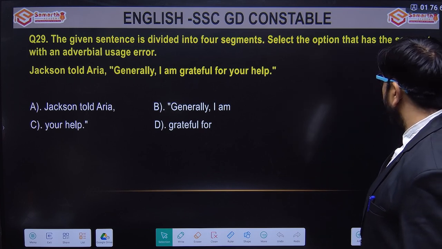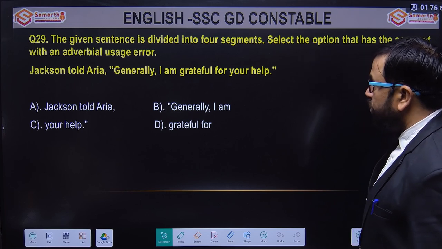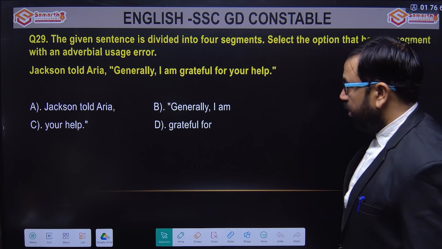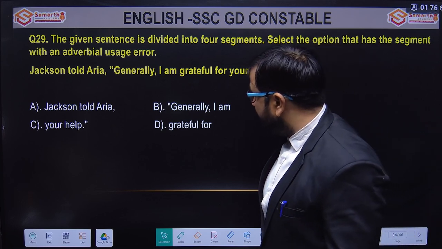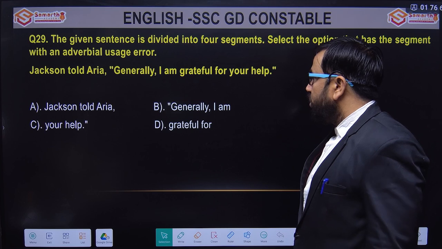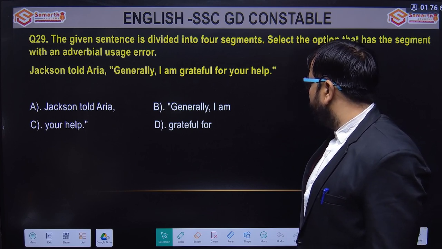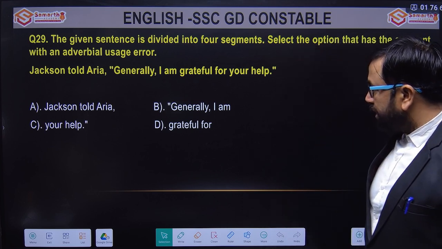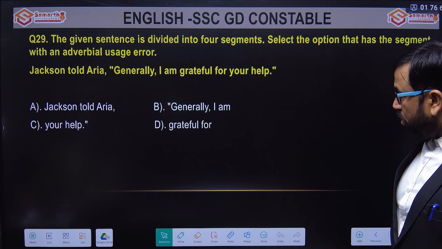Select the option that has the segment with an adverbial usage error. The question is: Jackson told Area, generally I am grateful for your help. The options are: Jackson told Area, generally I am, your help, grateful for.